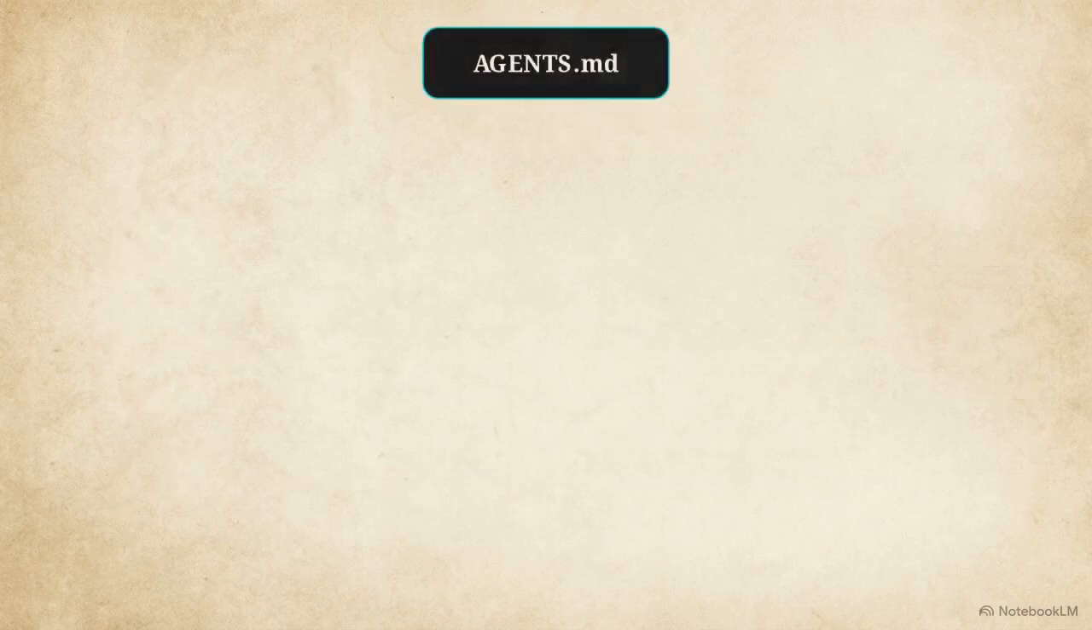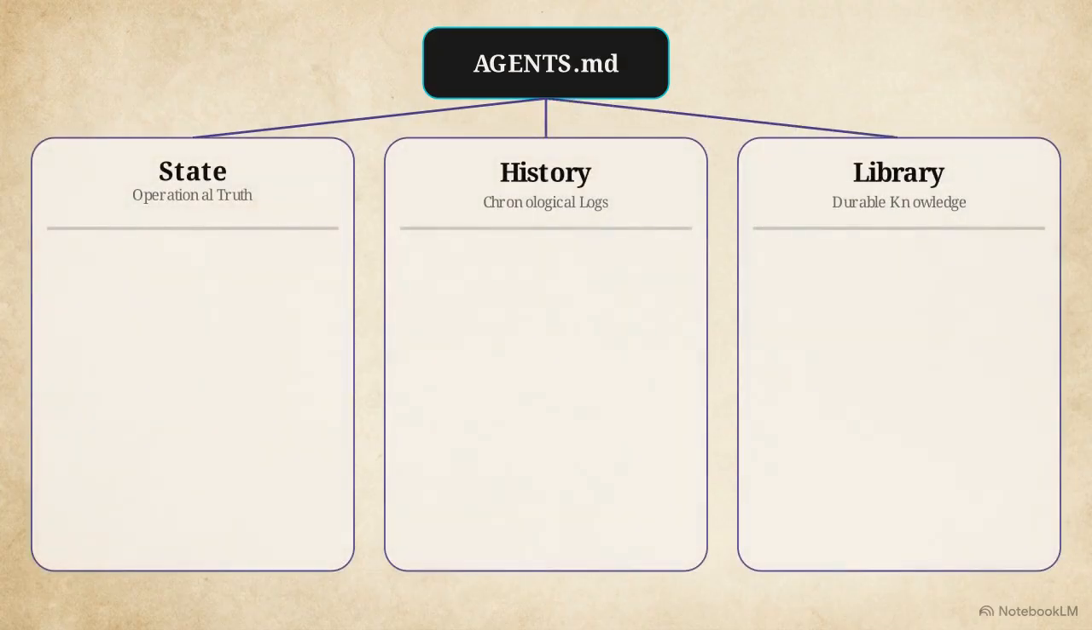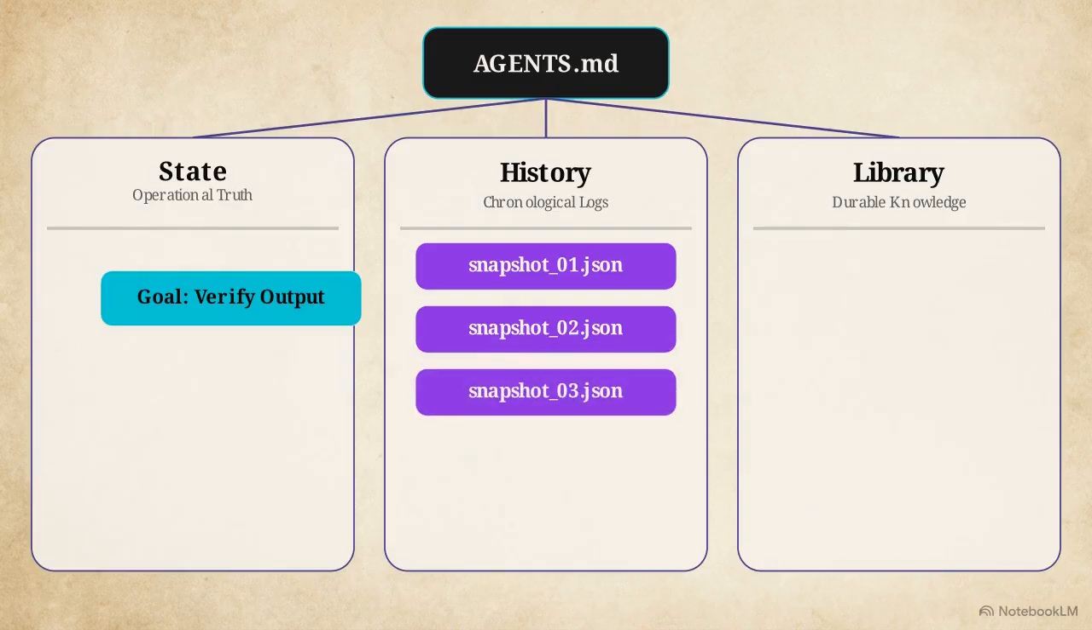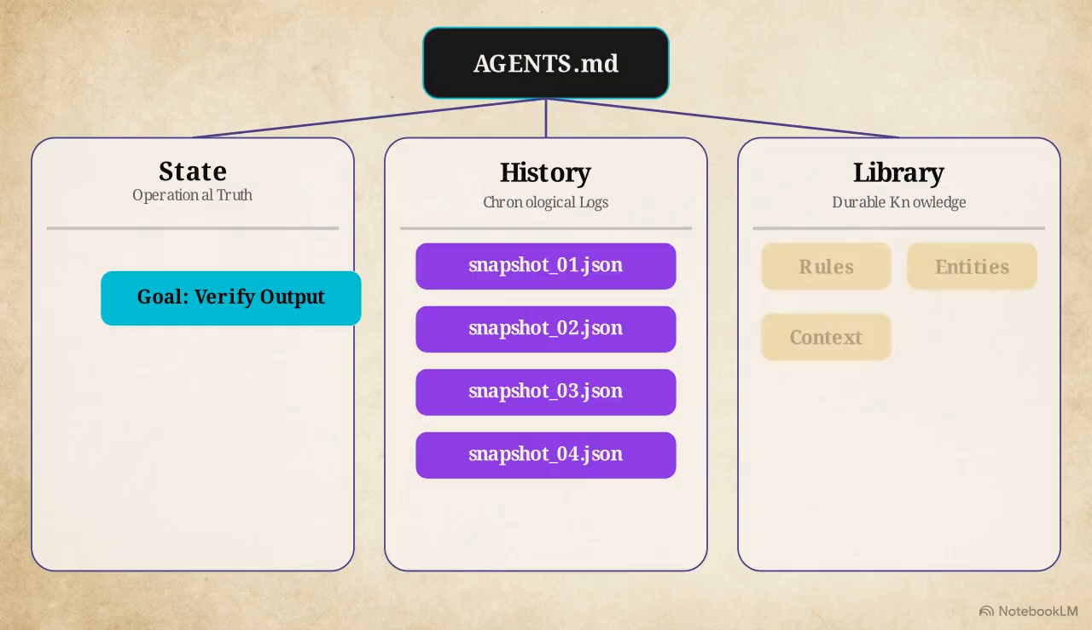The system anchors to a file called AGENTS.md. This is the mandatory boot instruction that branches out into 3 distinct categories of memory. First, state files represent the current operational truth. They track what is happening right now and are overwritten in place as the agent's goals change. Second are the history directories. These serve as append-only chronological logs, stacking up snapshots of past work without ever deleting the earlier records.